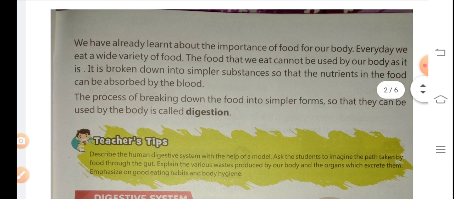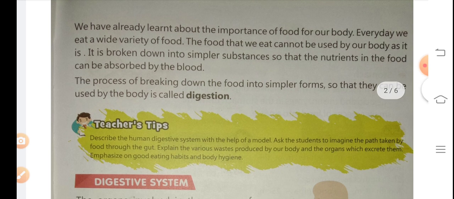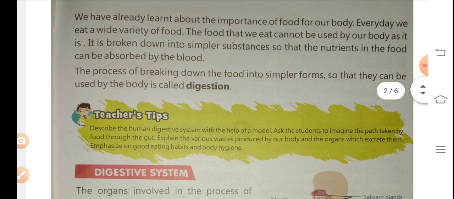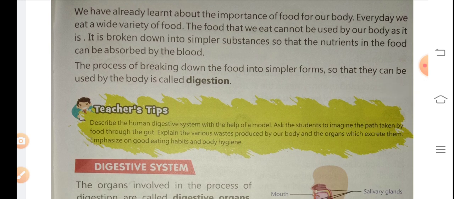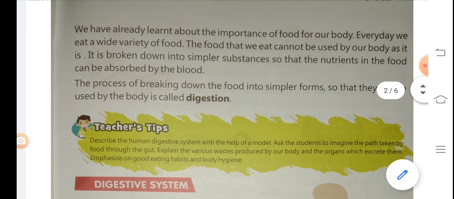It means that if we take any type of food, it is broken down in our mouth, then goes to our stomach, and after that comes digestion.